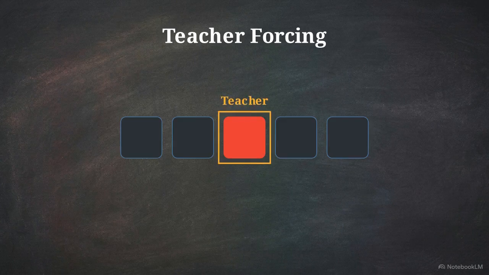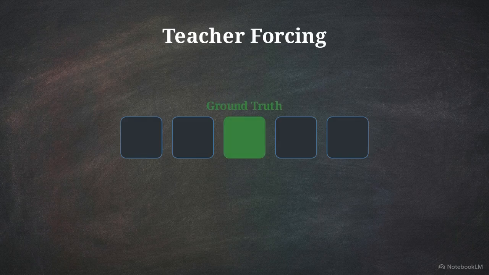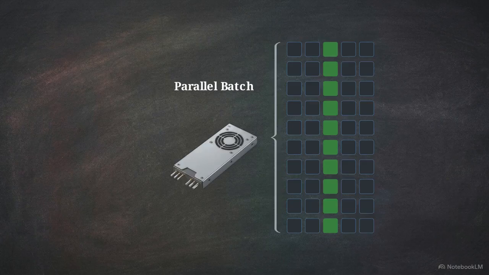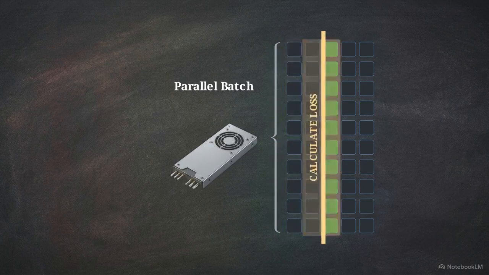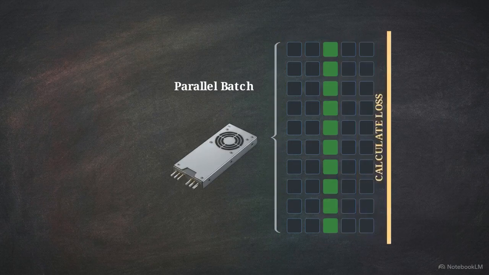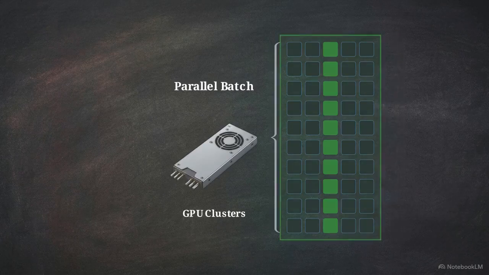It throws out the bad prediction and forces the correct ground truth token into the sequence before the network attempts the next step. Because we already possess the full text and know the correct answers in advance, teacher forcing allows the hardware to calculate the loss for every token simultaneously. This parallel processing makes training on massive GPU clusters physically possible.